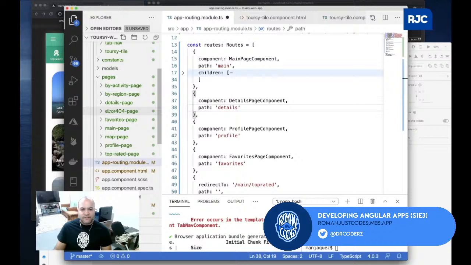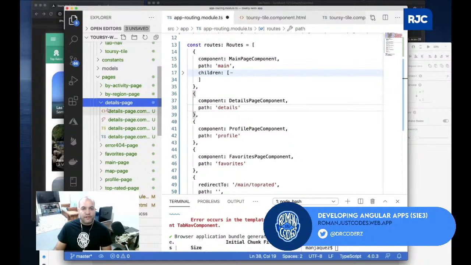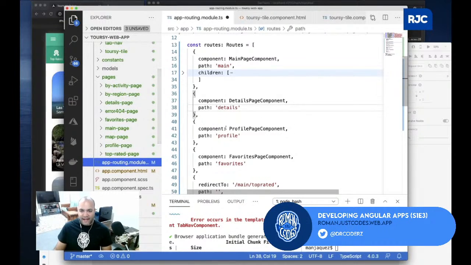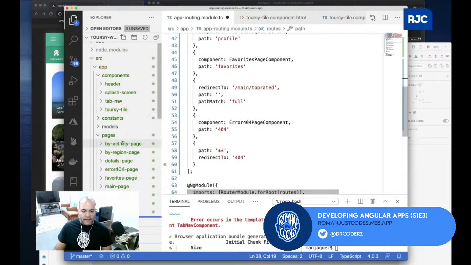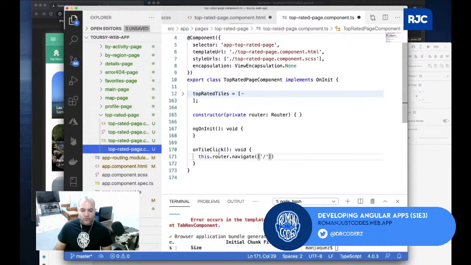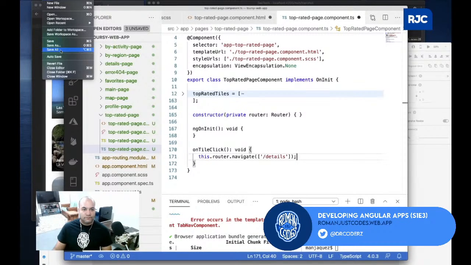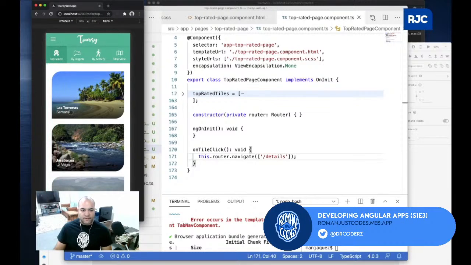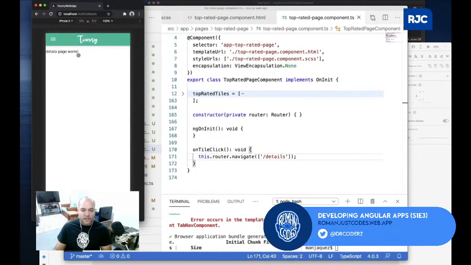Let's go to the details page so that we can speed code through the styling of this page. I'll just go to the details page straight up. We'll come back and change that. So I go back to the top rated, and when we click on the tile click, for example, we can just say details. If we test that right now and save it, and come back over, if you click, it just takes you to the details page.